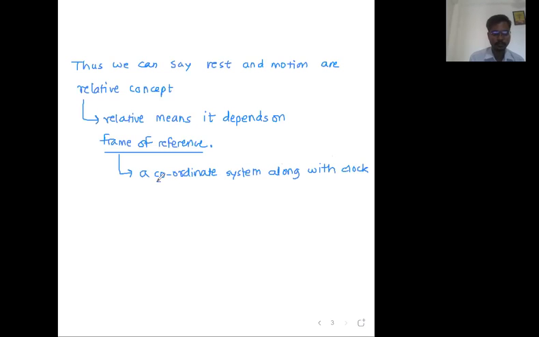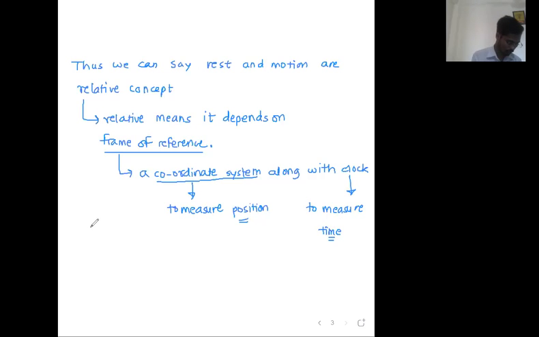Why do we need a coordinate system? To measure position. Why do we need a clock? To measure time. If position is changing with time, you will say the object is in motion. And if the position is not changing with time, you will say the object is at rest. It is this simple. Reply me CW so that we can move on to the next point.